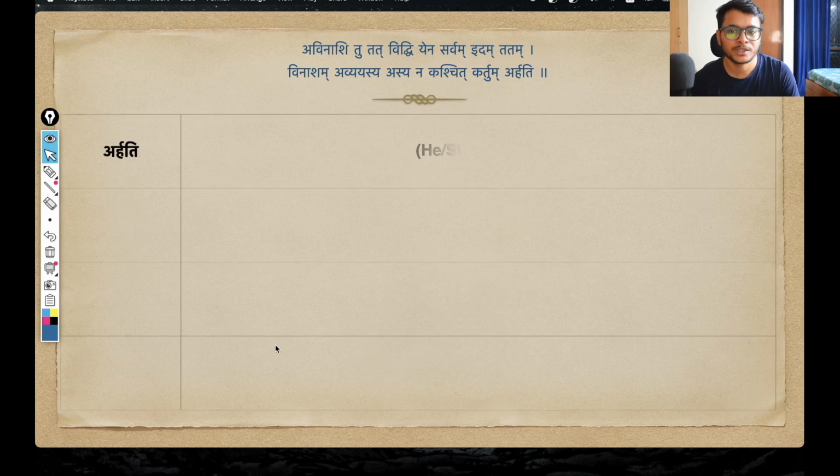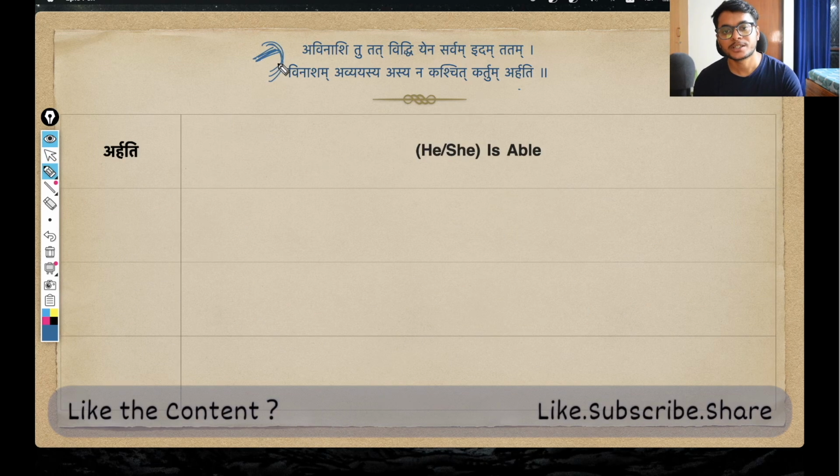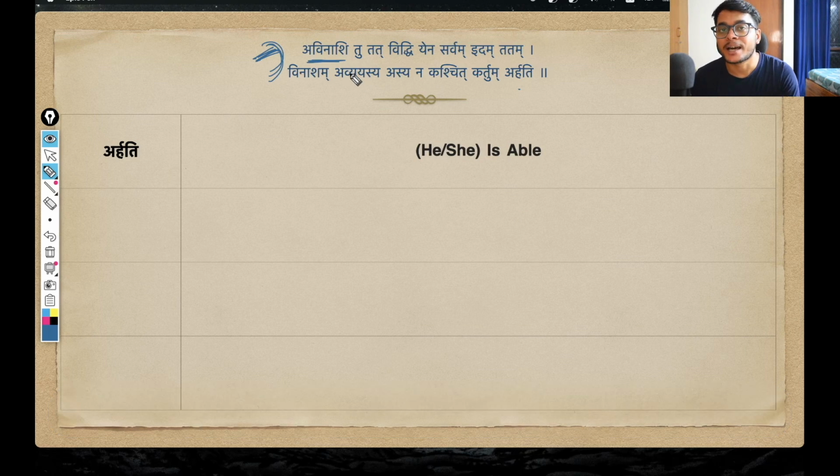Let us move to the second line of the shloka. So with this first line, having established to Arjuna that there is some tattva, some supreme reality that pervades everything in the entire universe, and that supreme reality is avinashi, that is indestructible. Having established this, now Krishna continues and says arhati, that translates to some third person, he or she, is able.